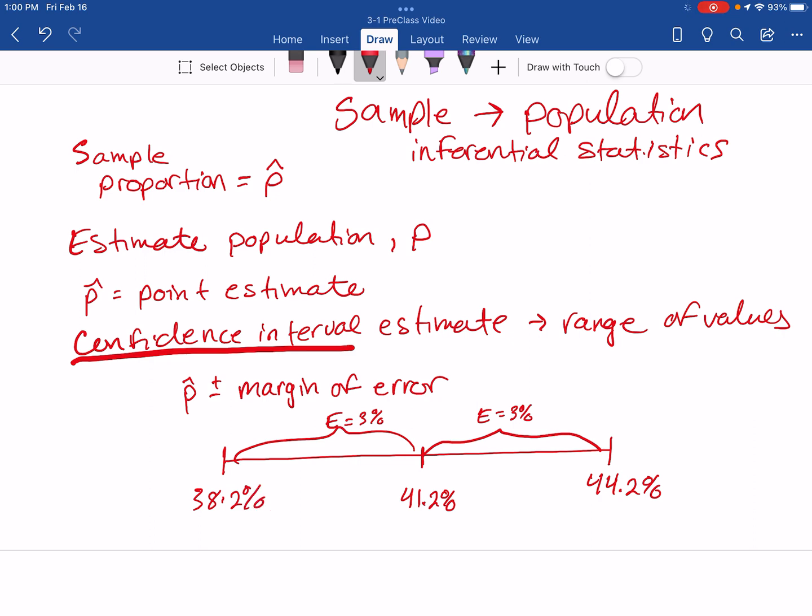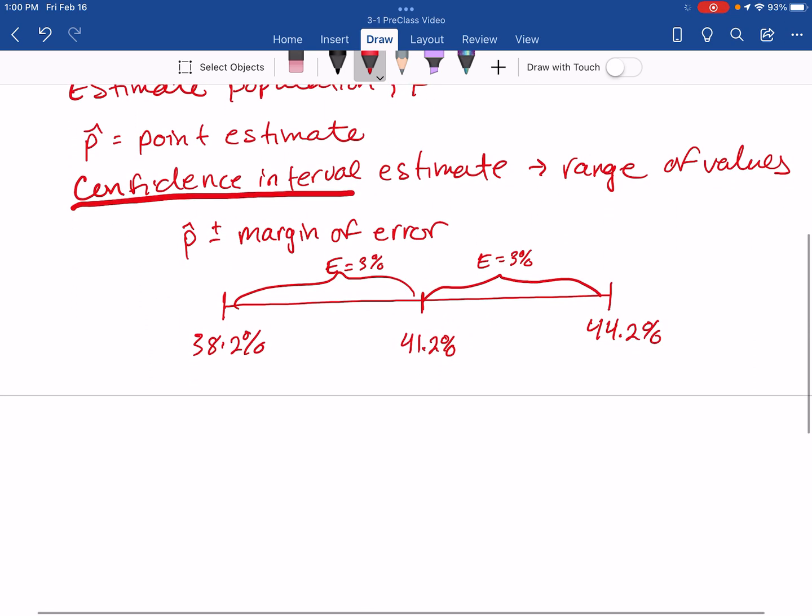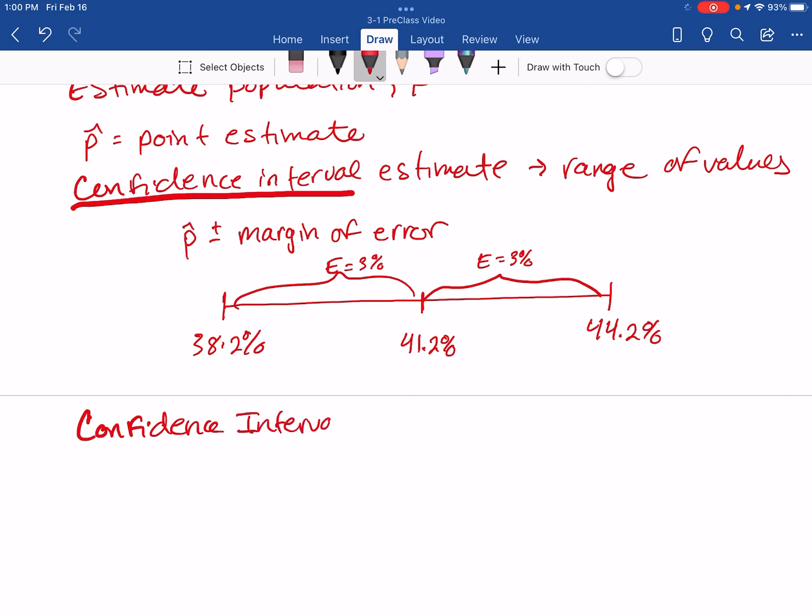There's a couple of different ways to write that confidence interval, different notation for it. One way we could just write is 41.2% plus or minus 3%.